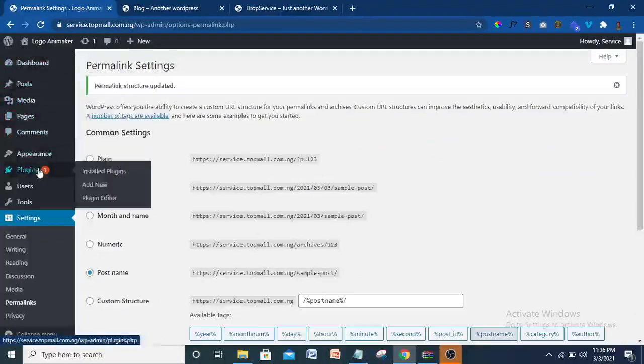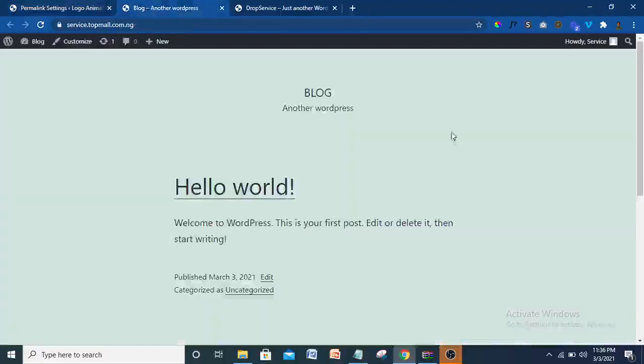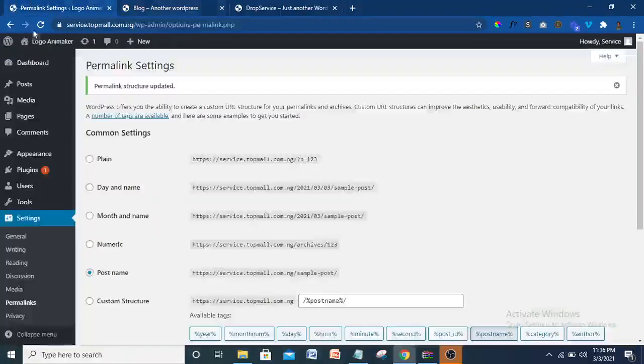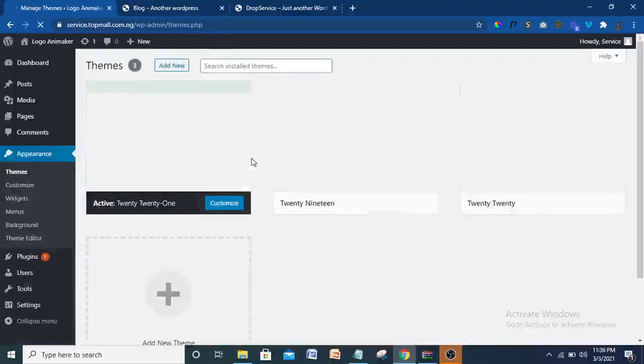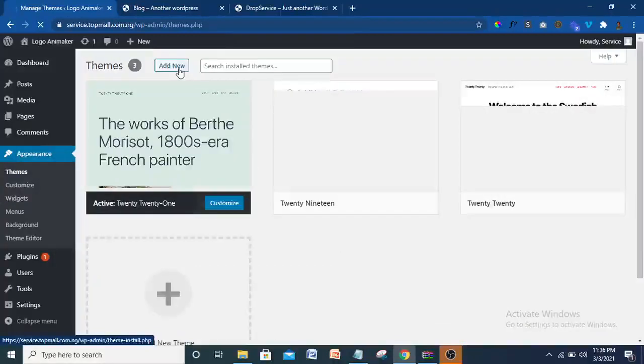All right, so let's come. Then the next thing we need now, as you can see, this is our website the way it is now. The way it looks is a result of a theme that was installed automatically for us from WordPress. So I'm going to change that. The theme is the skeletal framework of your website. It tells your visitors and you more of how your website is going to be. So I'm going to go to theme. I'm going to install a free theme, a very wonderful theme, free and one of the best. So click on add new.